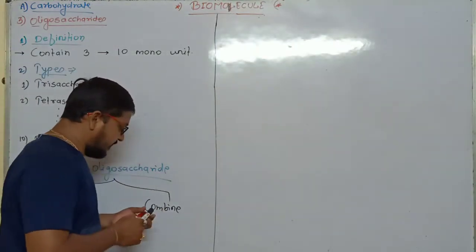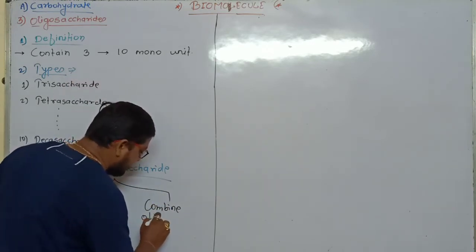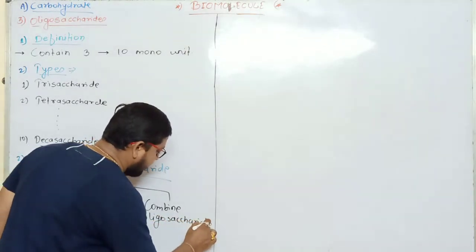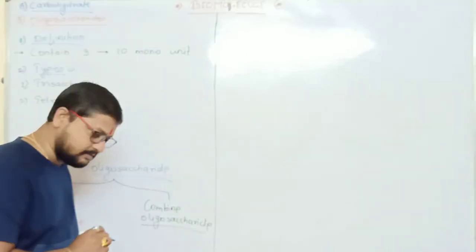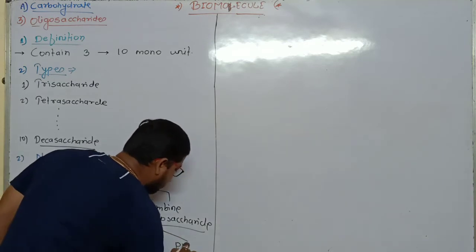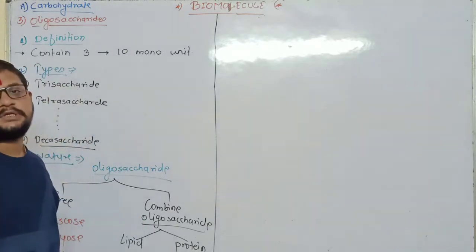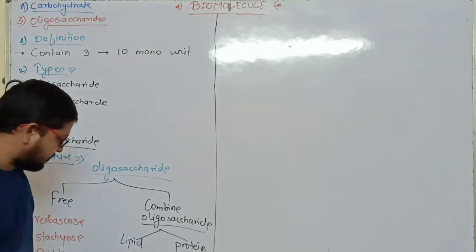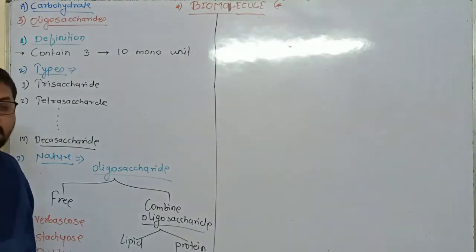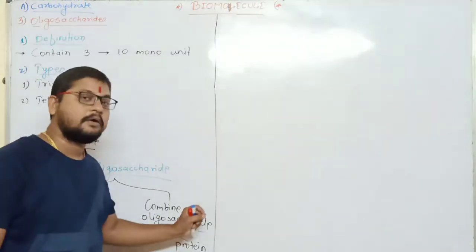Now next, which oligosaccharide is present in the combined form? Actually, when oligosaccharide is present in the combined form, it is present with his 2 girlfriends, you can say. That is, first one lipid and second protein. It makes a bond, an association with 2 other non-carbohydrate compounds, and they are either lipid or protein.